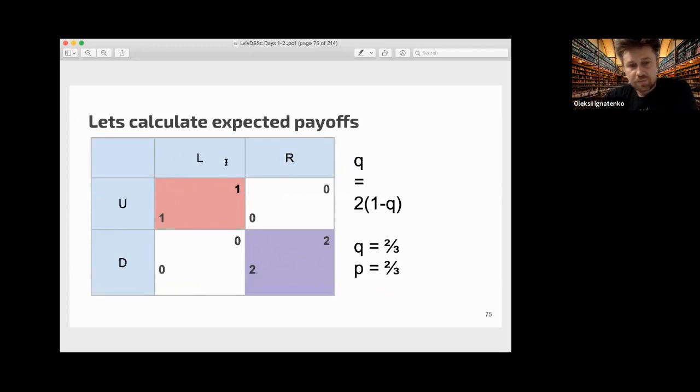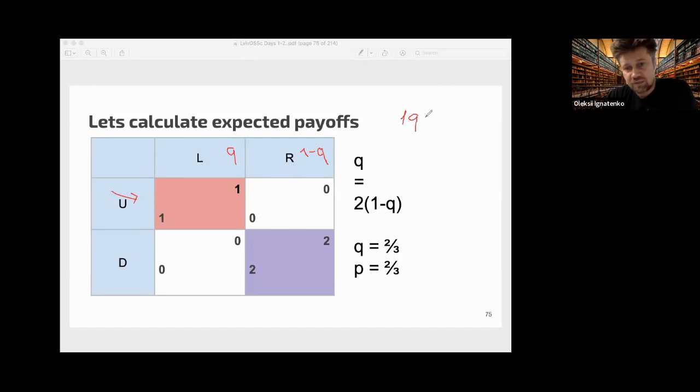Suppose the second player plays Q and 1 minus Q. When the first player chooses up, with probability Q he gets 1, and with probability 1 minus Q he gets 0.